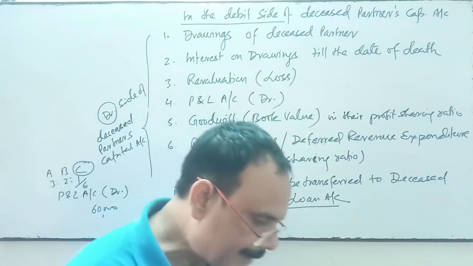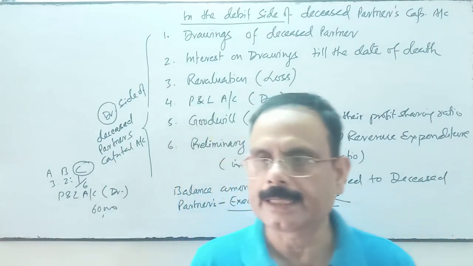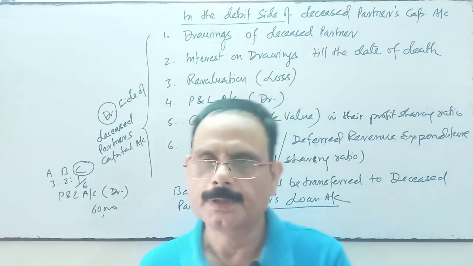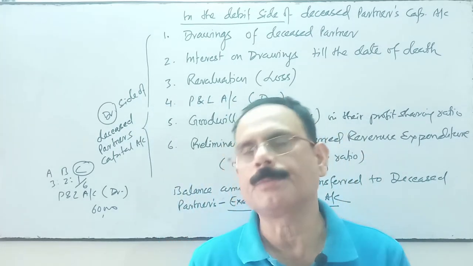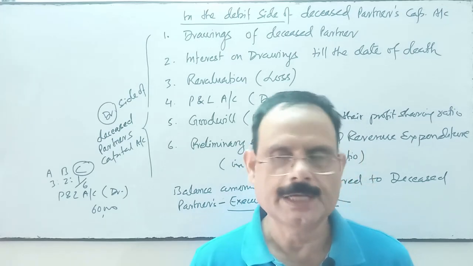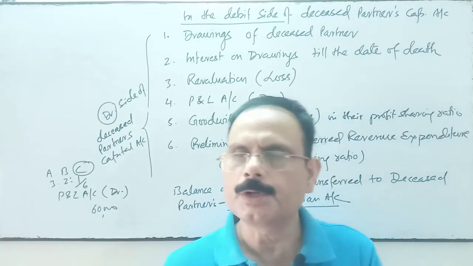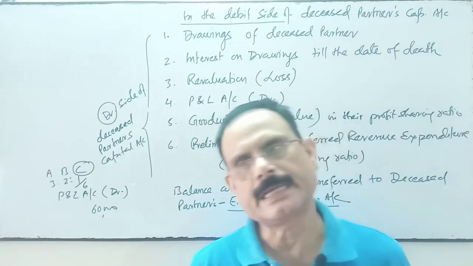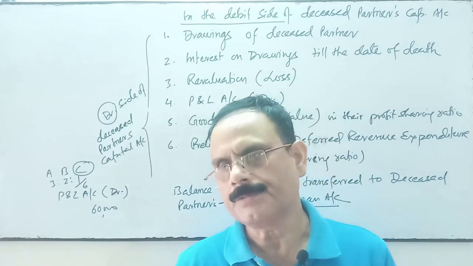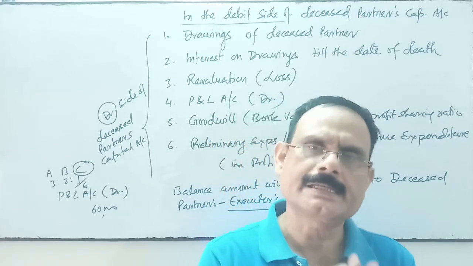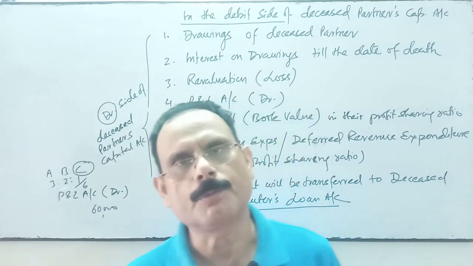So we will do the same thing when the partner dies. We do the valuation of goodwill on the death of the partner, and the same treatment we will do over here as we did at the time of retirement. In the same way we will do the revaluation of assets and reassessment of liabilities on the date of death, the same procedure as at the time of retirement of a partner.